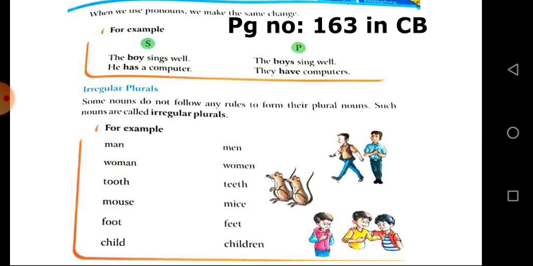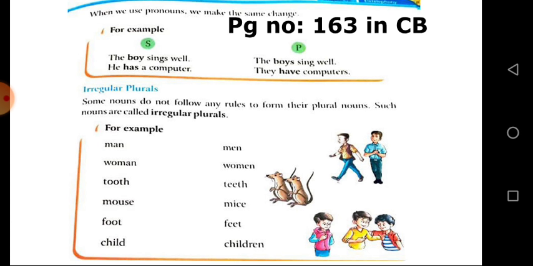And the next one, irregular plurals. What is the meaning of irregular plurals? Some nouns do not follow any rules to form their plural nouns. Such nouns are called irregular plurals. Let's see the irregular plurals. Man, men. Woman, women. Tooth, teeth. Mouse, mice. Foot, feet. Child, children. These are called irregular plurals.